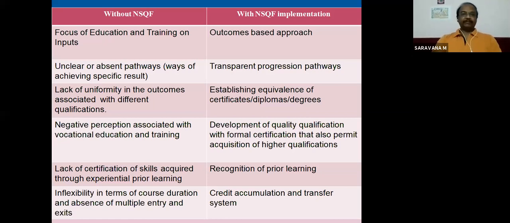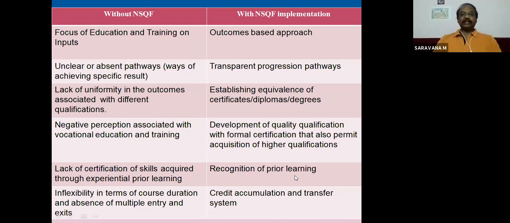Lack of certification of skills acquired through experiential prior learning. Without NSQF there will be no such certificate, and with NSQF there is recognition of prior learning, so a certificate will be issued. What qualifications you already have, some knowledge you may have, some skills you have, will be recognized through RPL mode, that is recognition of prior learning, only because of NSQF.